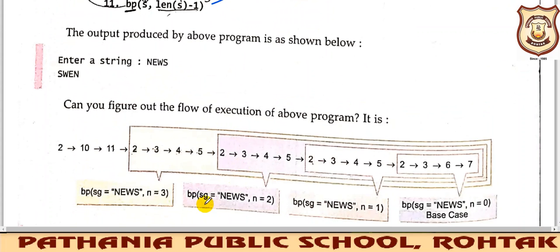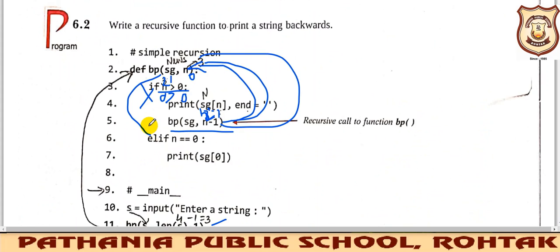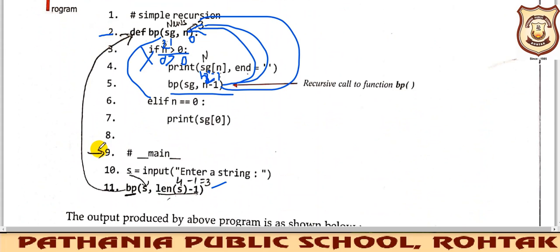See, this is also something we have done. Initially, what was the first step? Initially line 2 was executed, then 10, then 11. After 11 we went to line 2. After 2, 3 was executed, 4 was executed, 5 was executed, and 5 has taken you to 2 again, right? And this time n was 2. Finally n will be 1, then n will be 0. Firstly it was 3, then 2, then 1, then 0. So 1, 2, 3, 4: four times this function definition will be executed.